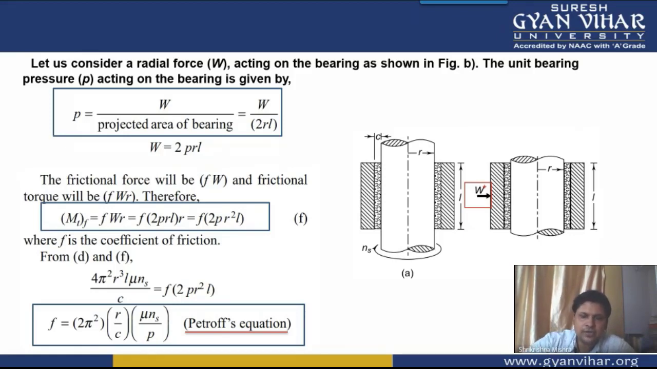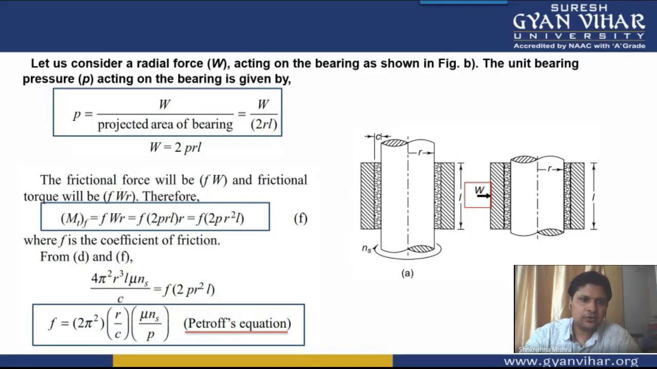Projected area means, though the curved surface area is 2 pi r into L, we need only the projected area. Projected area means a plane passing through the diameter of the journal, and that will be considered as the projected area. That particular area will be the area of a rectangle in which the length is L and the width is 2r, that is d. So d, that is 2r, into L will give you the projected area.